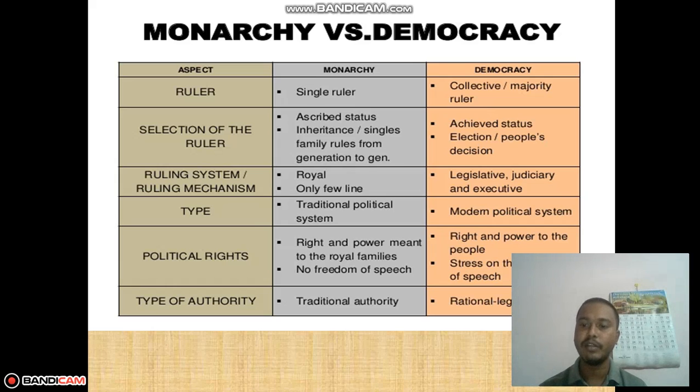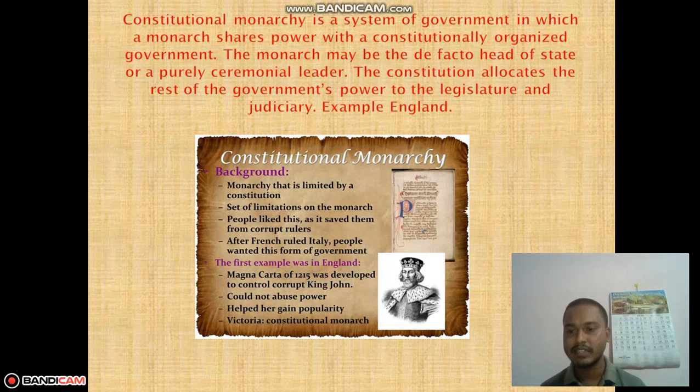If you have any problem, do clear it again, no problem. The next is a little extra. In your book you will find only monarchy and democracy, but let me tell you, monarchy and democracy are sometimes correlated. Now you'll think, how can there be a king and also a democracy? Yes, they are correlated. If you see the example of England, you can see a queen is there and you can see a prime minister is also there.